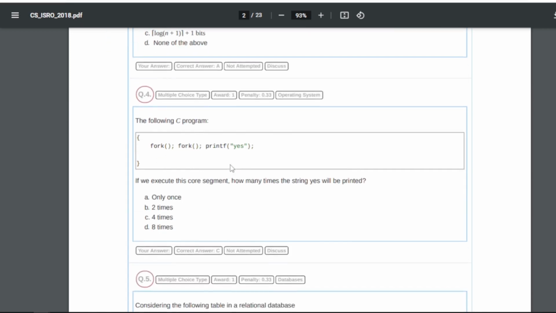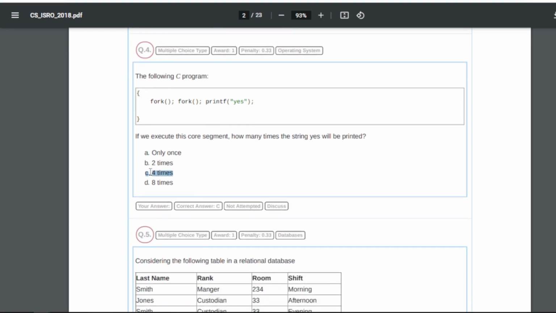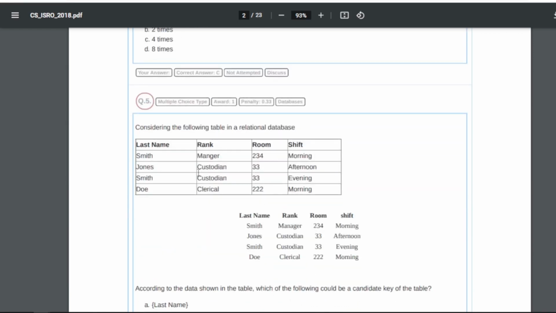Now question number 4: we have been given a program, fork then print yes, right? If we execute this code segment, how many times will the string yes be printed? So guys, here basically it will print 4 times. The reason for this is when the first fork executes, this will create a subprocess for this fork, right? And then followed by this fork again for the main fork, right? Then there is the printf statement. So this way this will print 4 times.